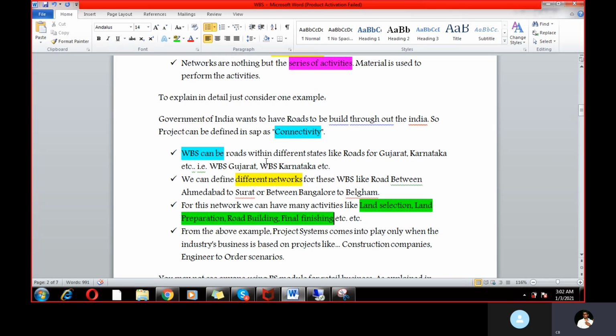So it's a very easy concept. What I'm saying here is, first, connectivity is your project. Under the connectivity, we created WBS: WBS for Gujarat and WBS for Karnataka. Under the WBS Gujarat and the WBS Karnataka, we need to create different networks. So here the network is a road between Ahmedabad to Surat and Bangalore to Belgaum. And again, we need to create activities. Under the network, they should have some activities, right? As I told you, land selection, land preparation, road building, final finishing. These are all activities.